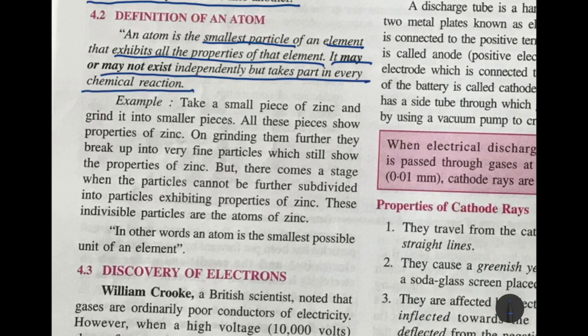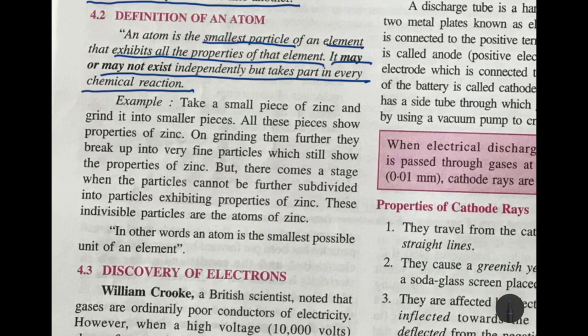So if there is just one O, can it exist as one atom of oxygen? No, it cannot, because two must come together to form oxygen gas, or three atoms must come together to form ozone gas. But in the case of carbon, the formula is C, and sodium, Na.